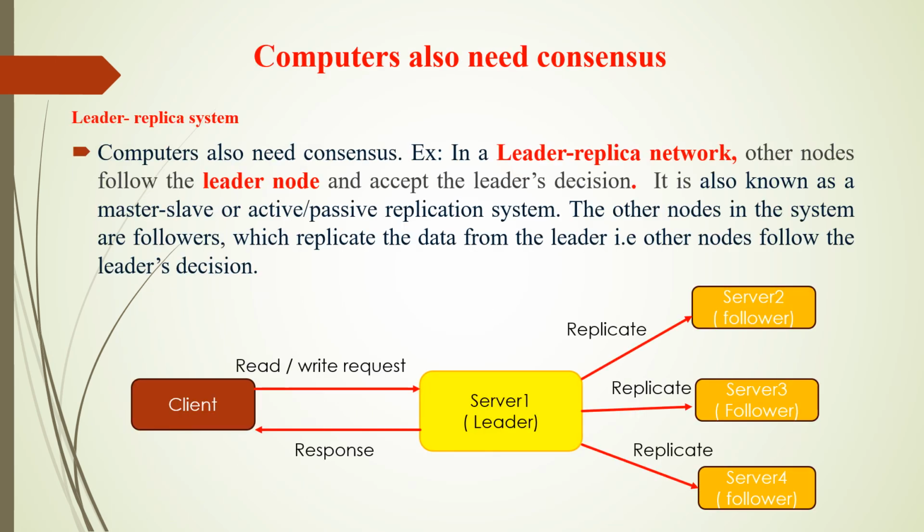The same concept is followed in computer networks also. Here, one master computer will be there. Then slave computers. There will be a lot of slave computers. The slave computers or followers should follow the master computer's decision. That same concept is followed in network also. Master-slave network or active-passive replication system, the same concept.